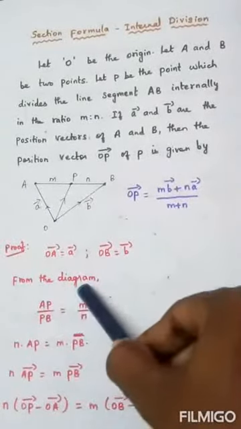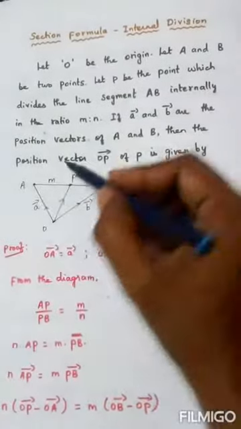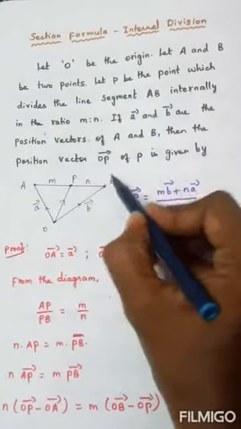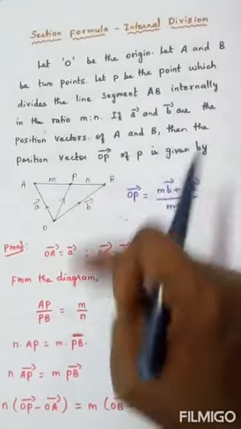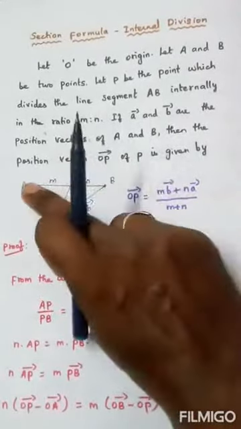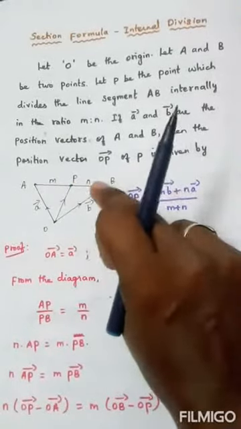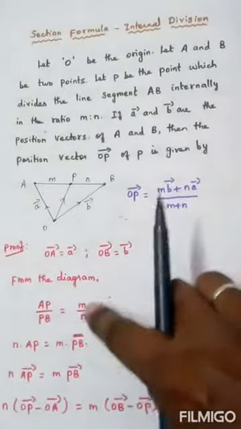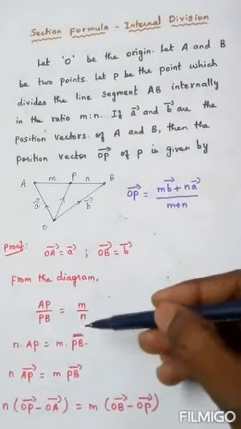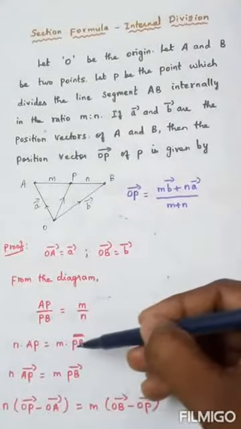So from the diagram, I can say that AP by PB can be written as m by n, right? Because AP means m, PB means n. Cross multiplying this, you will get n into AP is equal to m into PB.